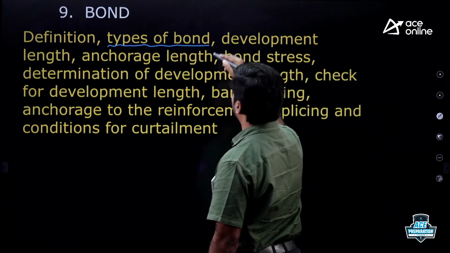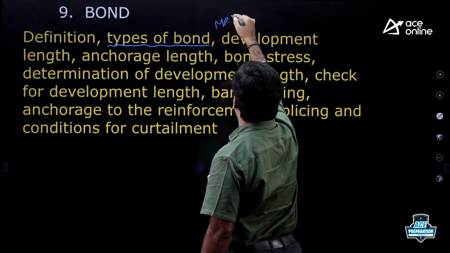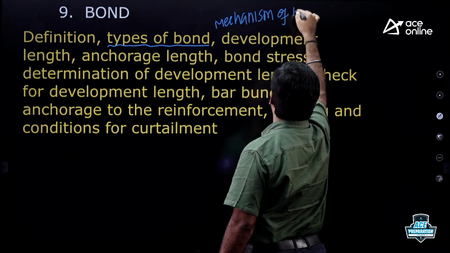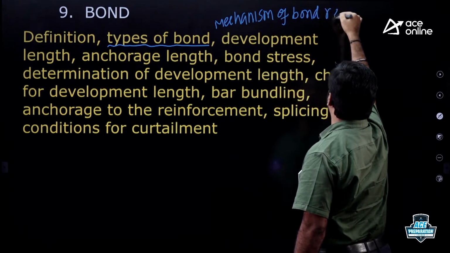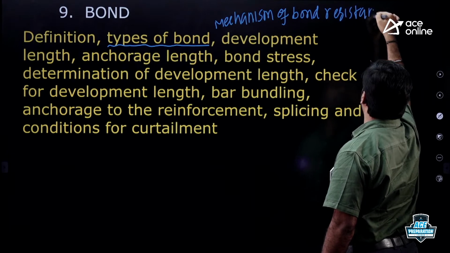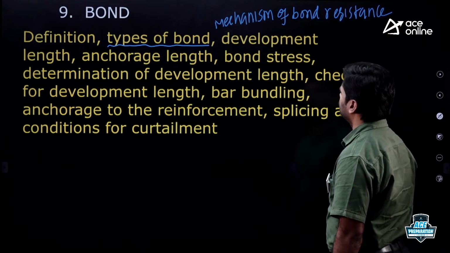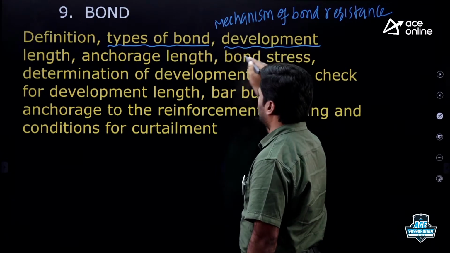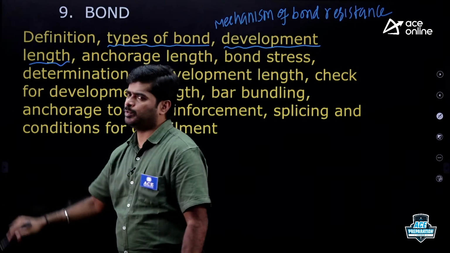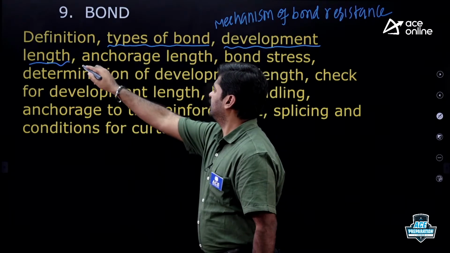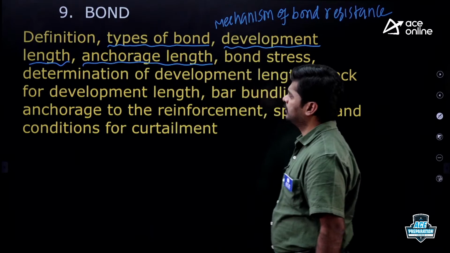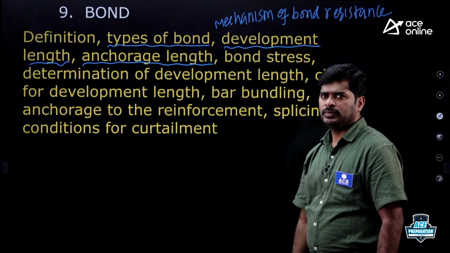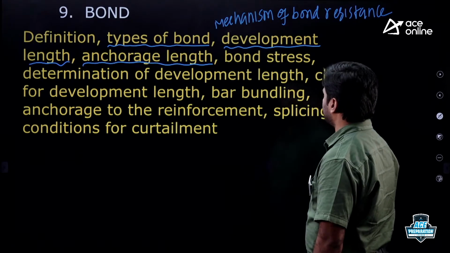Then development length. Before that, mechanism of bond resistance, important from the GATE point of view as well as the ESE point of view, right? Then development length, yes, definition important from the GATE point of view as well as the ESE point of view. Anchorage length, yes, definition important from the GATE point of view as well as the ESE point of view, right? My dear, bond stress,